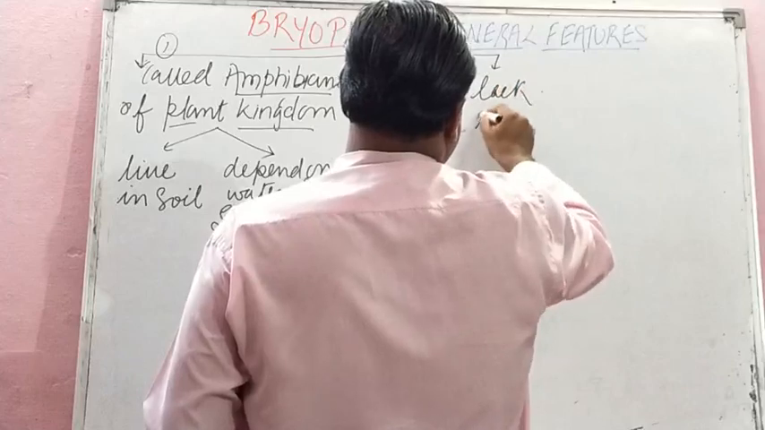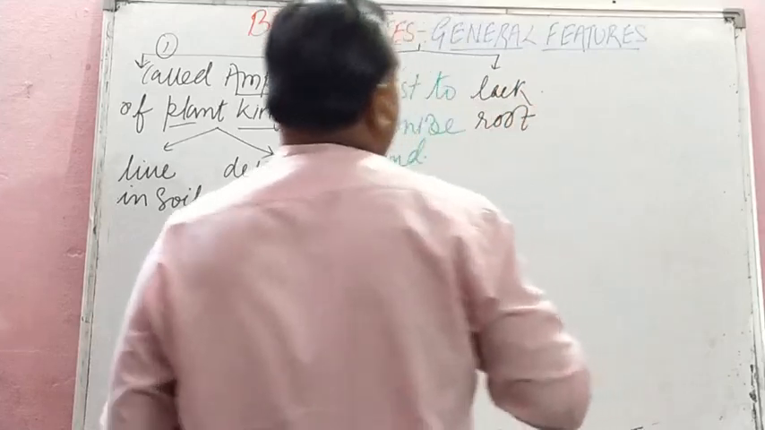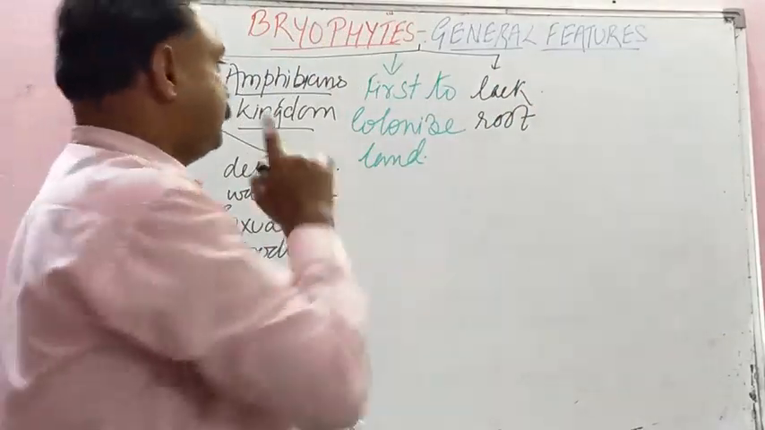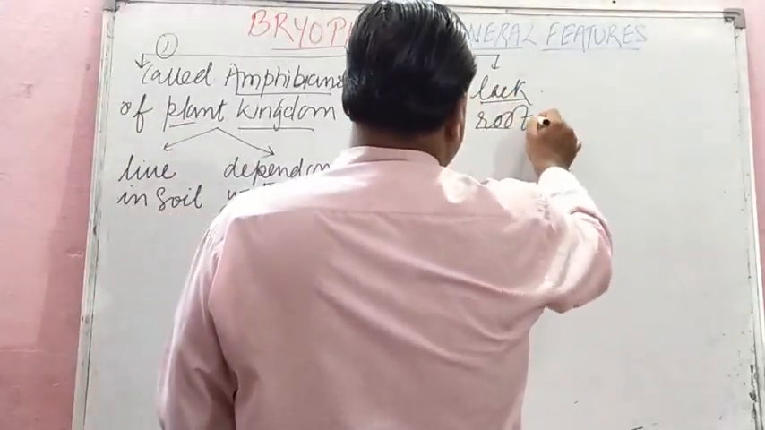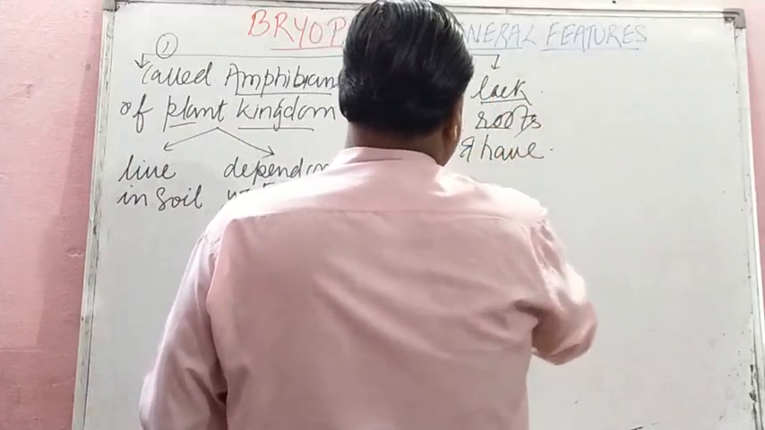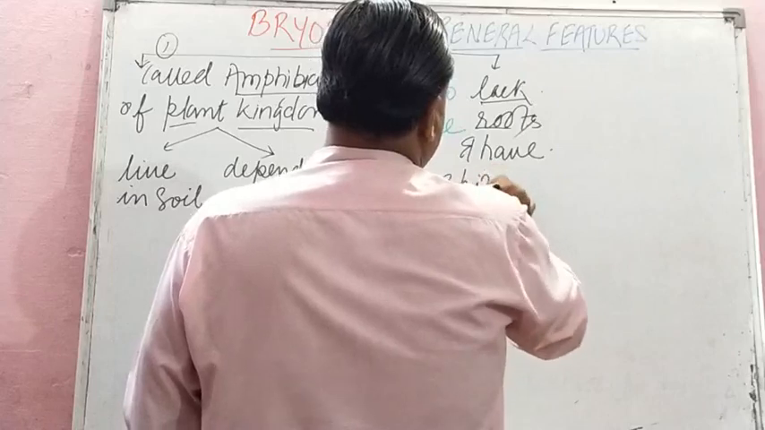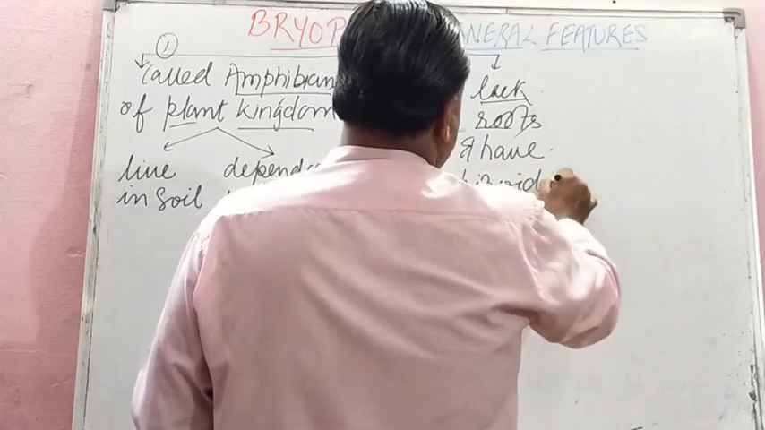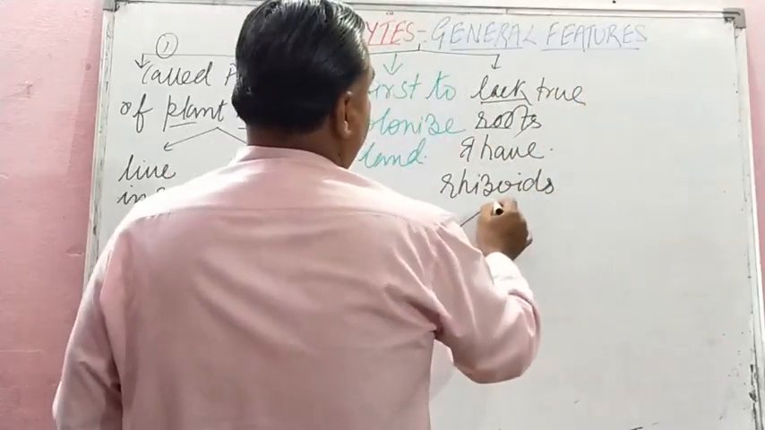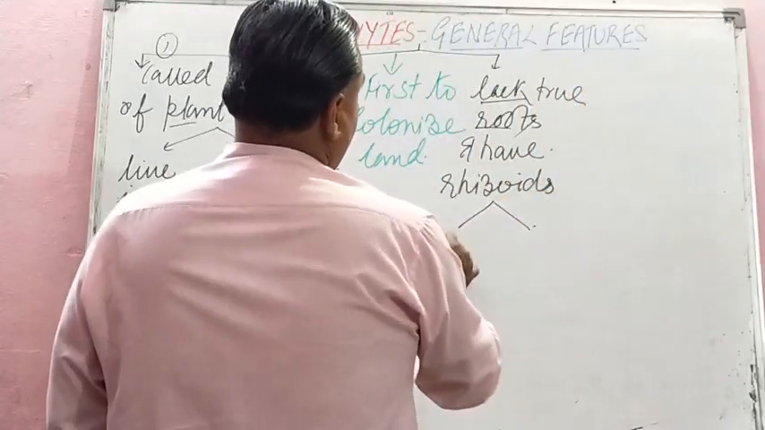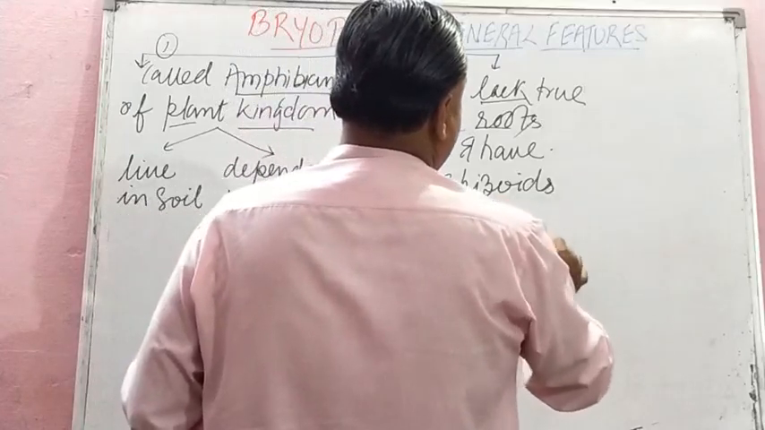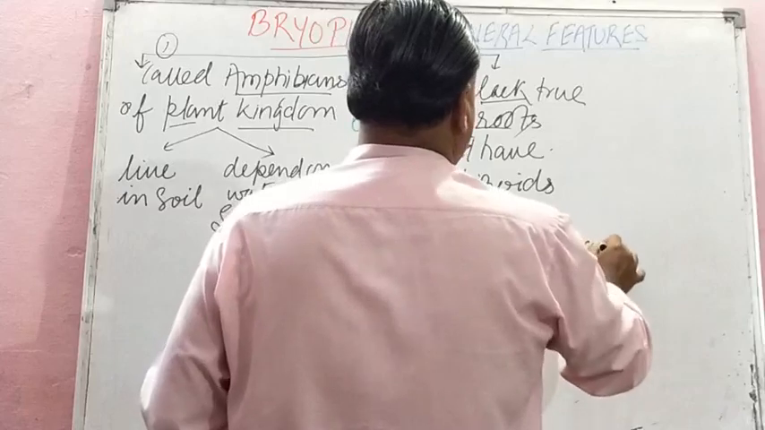Third one is, students, they lack roots. They lack a root system, and instead they have rhizoids. These are false roots, not true roots. So you can write: lack true roots and have rhizoids for anchorage and absorption. So this is the third feature.